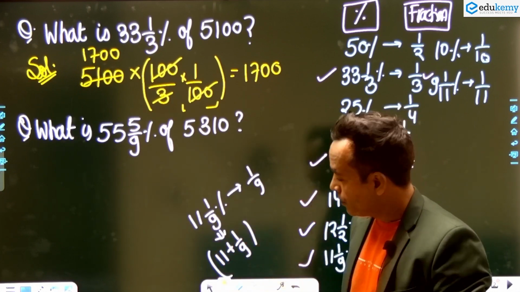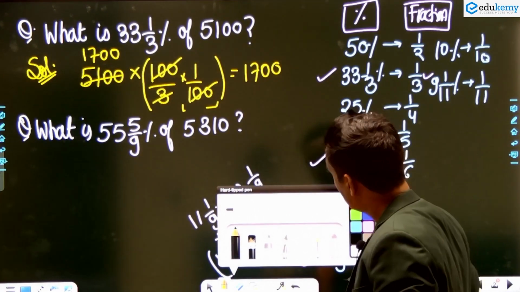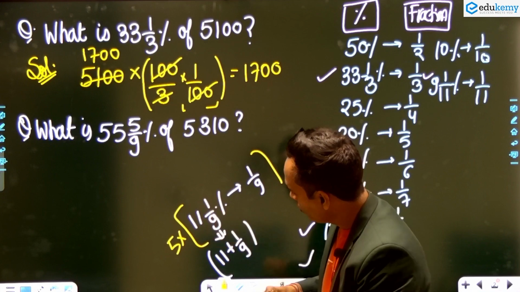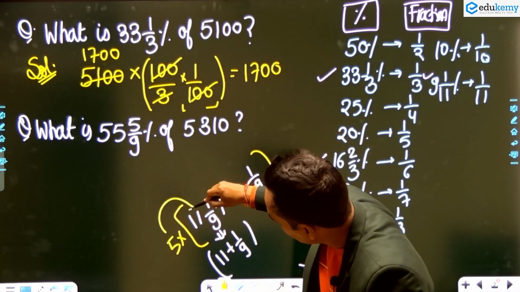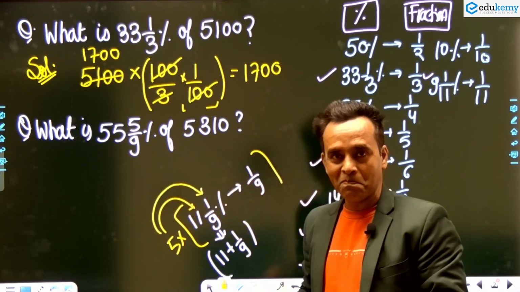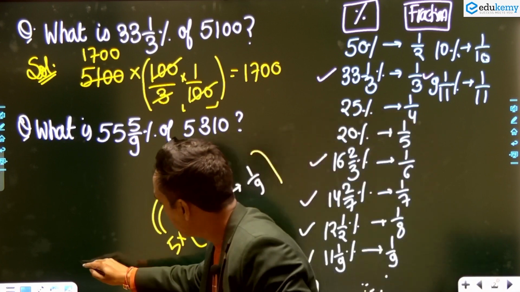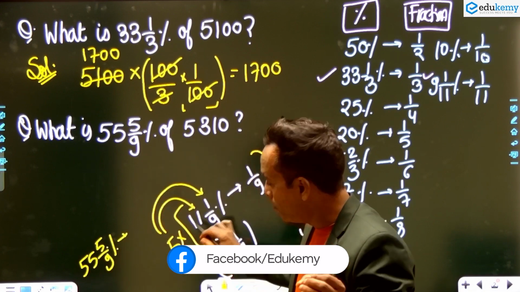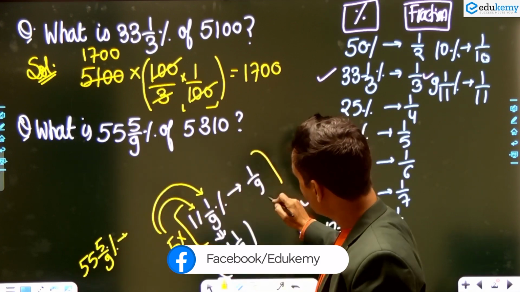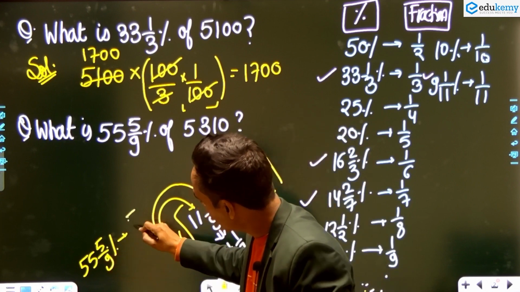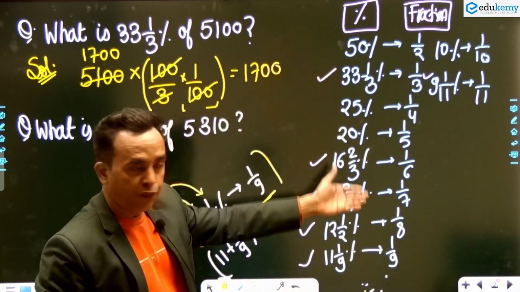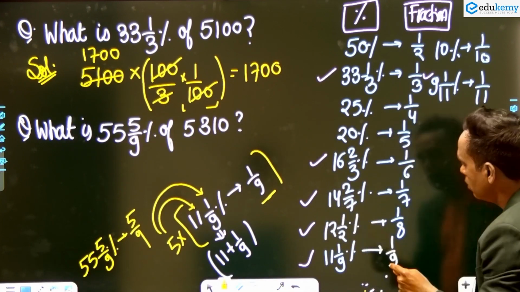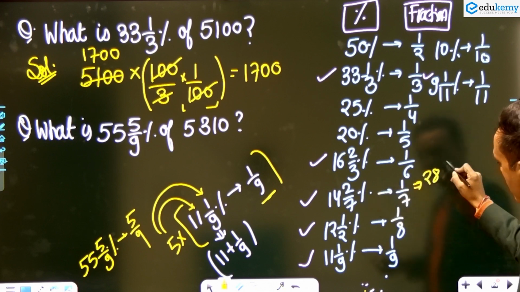Now tell me, if I multiply this number with 5, you have to multiply 5 with the 11 as well as 5 with the 1 by 9. So can I say that my number will become 55 and 5 by 9%? So what is the short trick? The short trick is 5 by 9. It is not only the 1 by 6 type, there are a lot of types. If I multiply this number by 2, it will become 22 and 2 by 9%.